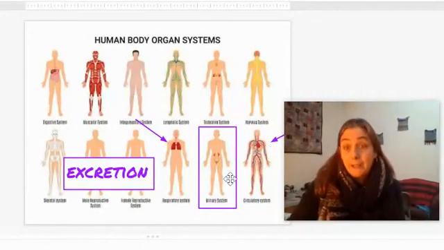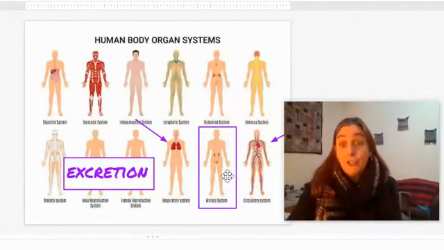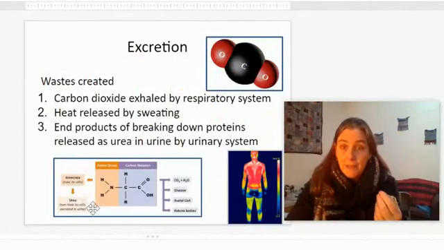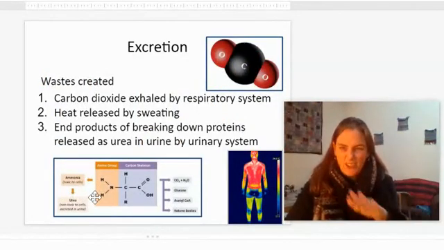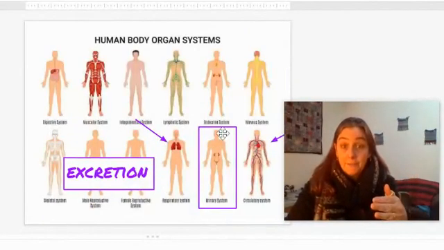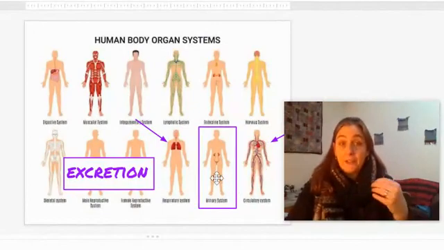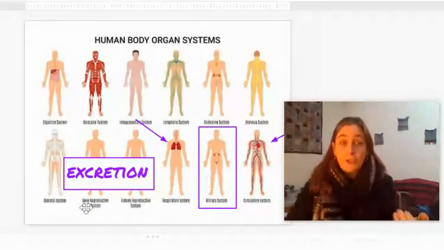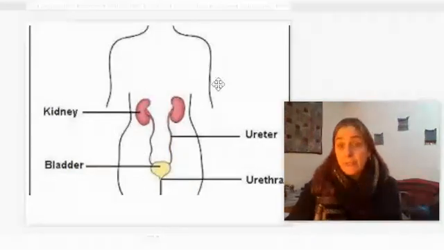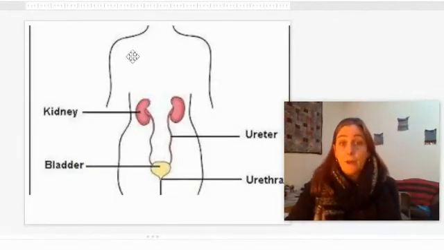But we also have the urinary system, and the urinary system makes pee, urine. And what it does is it filters the blood. It takes things out like extra water, salts, and it takes out this urea that is made from ammonia that's made from breaking down proteins that's so toxic. Okay, so the urinary system, along with the respiratory system and the circulatory system, are heavily involved in excretion. The urinary system is really pretty simple and straightforward. Your blood is flowing all through here and is carrying the urea and is carrying the salts and carrying the water and going all over.